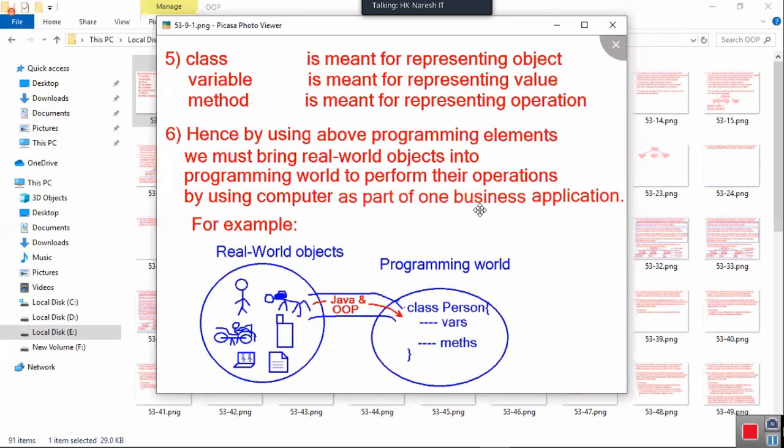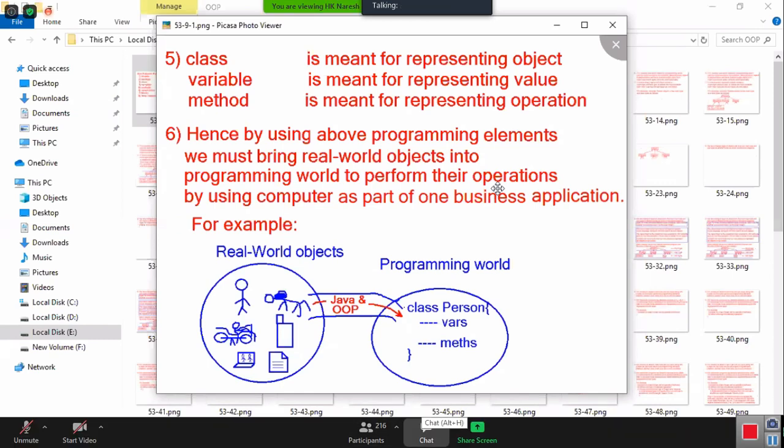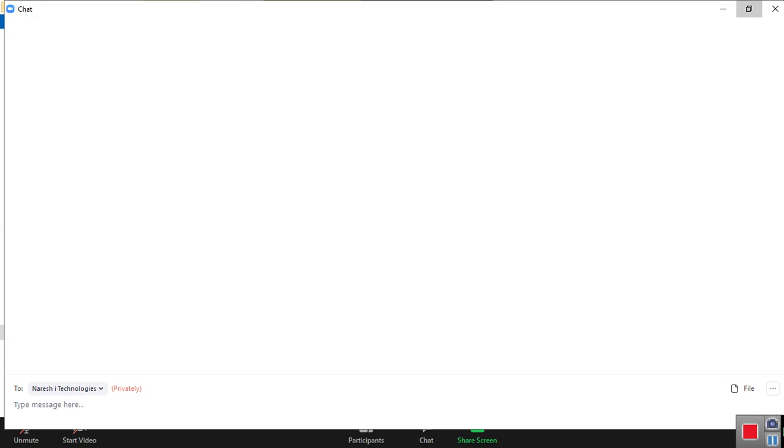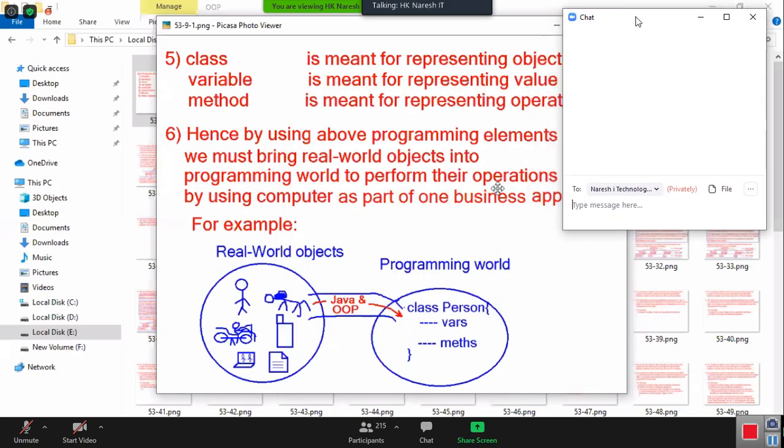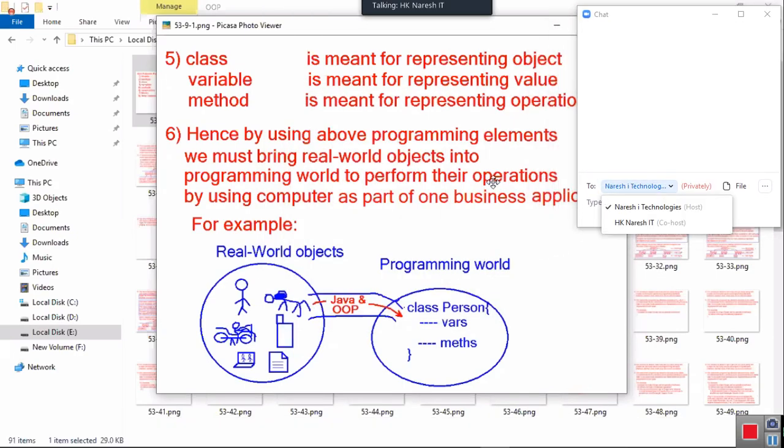Without giving any heading, object-oriented programming is 50% completed. Hello, are all the people in active mode or sleeping mode? 50% of object-oriented programming completed. So come on, accept it, right? Once you know the programming elements and how to use them, 50% of object-oriented programming is completed.